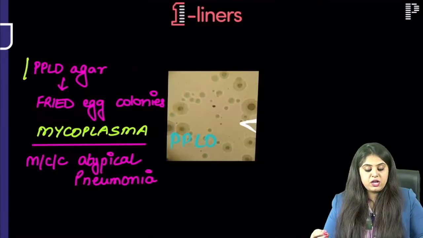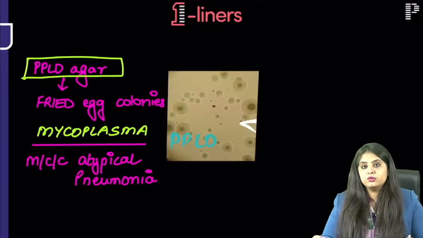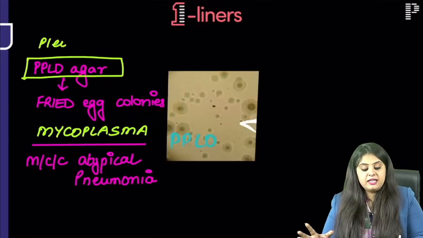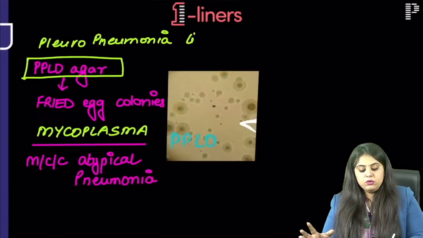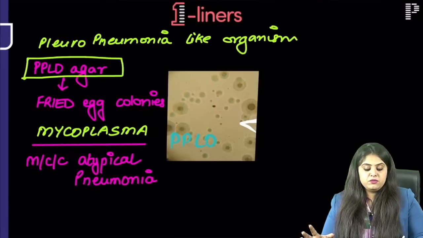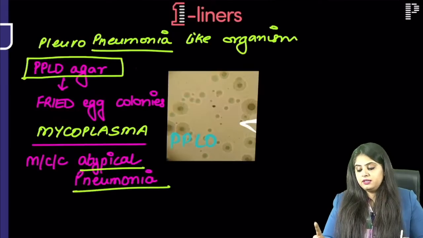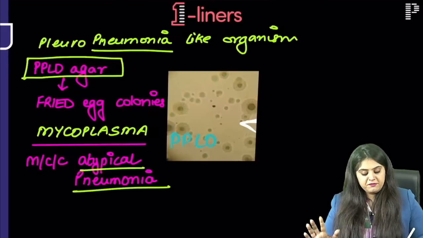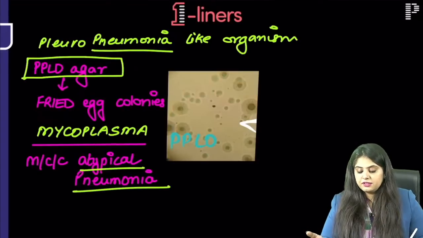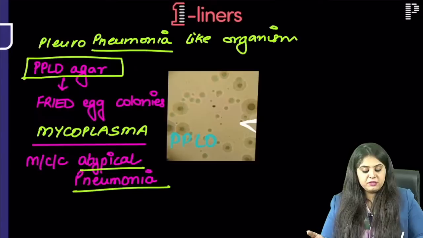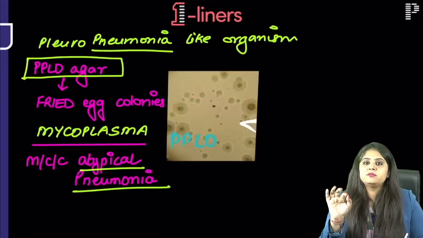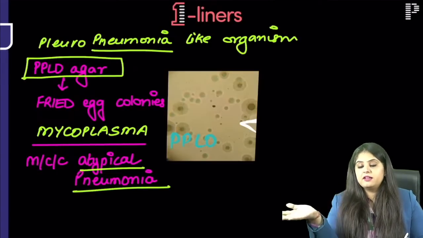They will ask you on which agar does mycoplasma show you. So it is the PPLO agar, PPLO agar, which means telling you something important because this might be asked. PPLO means pleuropneumonia-like organism, okay, pleuropneumonia-like organism, which will tell me that, oh, this causes pneumonia. In fact, this is the most common cause of atypical pneumonia that they will ask you in the exam. Perfect. Next question, it lacks the cell wall. Yes, you are right. This mycoplasma, it's 2-3 things. Ek to it is the smallest bacteria. Second, it does not have a cell wall deficient.